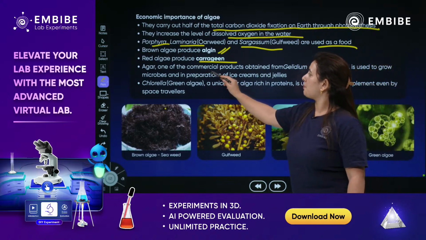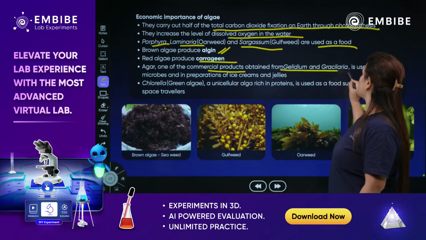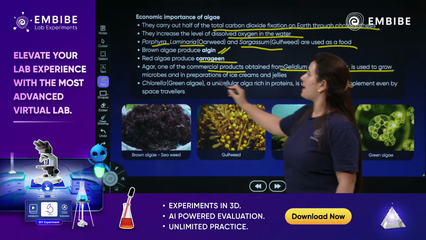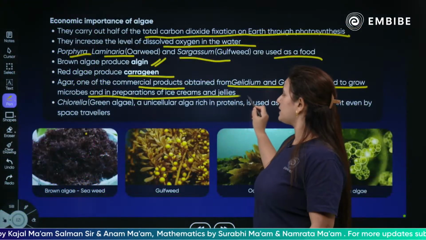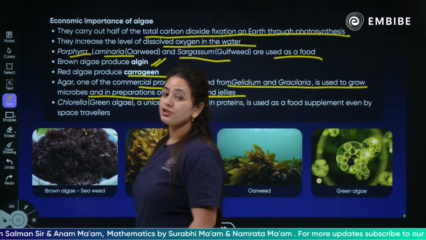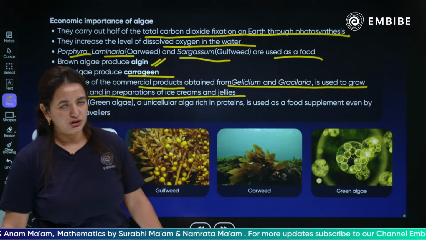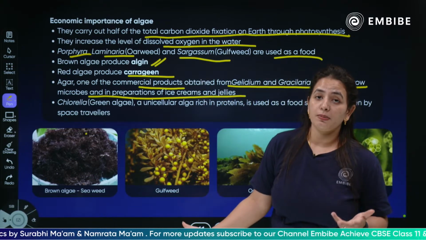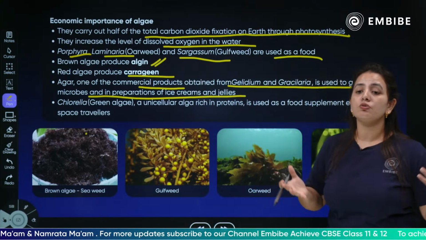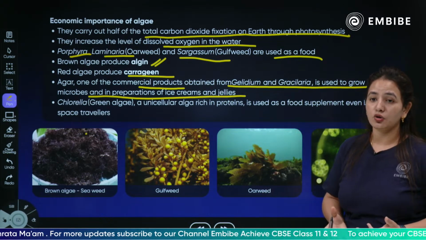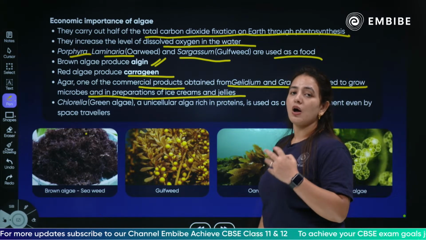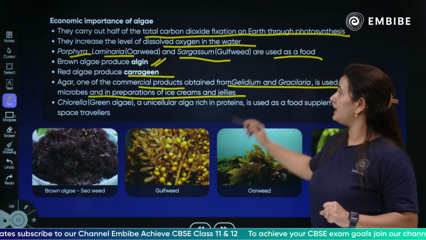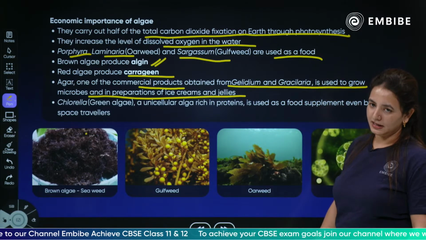Agar-agar, which is one of the commercial products obtained from Gelidium and Gracilaria, is used to grow microbes and in the preparation of ice creams and jellies. Agar-agar jelly is very famous. Children, we also use agar-agar jelly in tissue culture in our lab experiments, because it is easy to grow the microbes. So agar-agar jelly is obtained from Gelidium and Gracilaria.